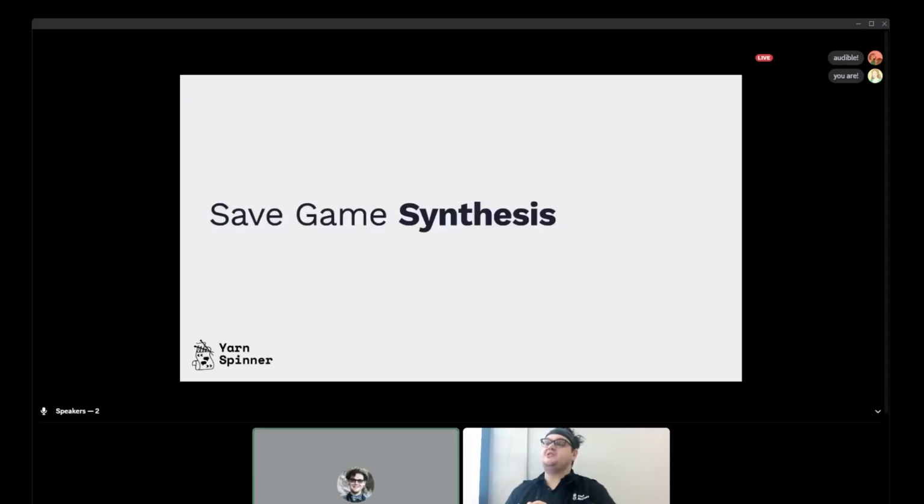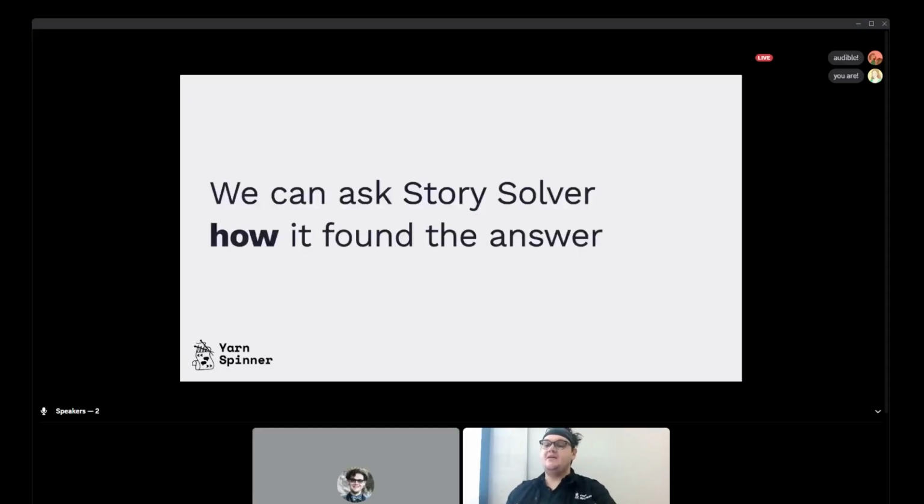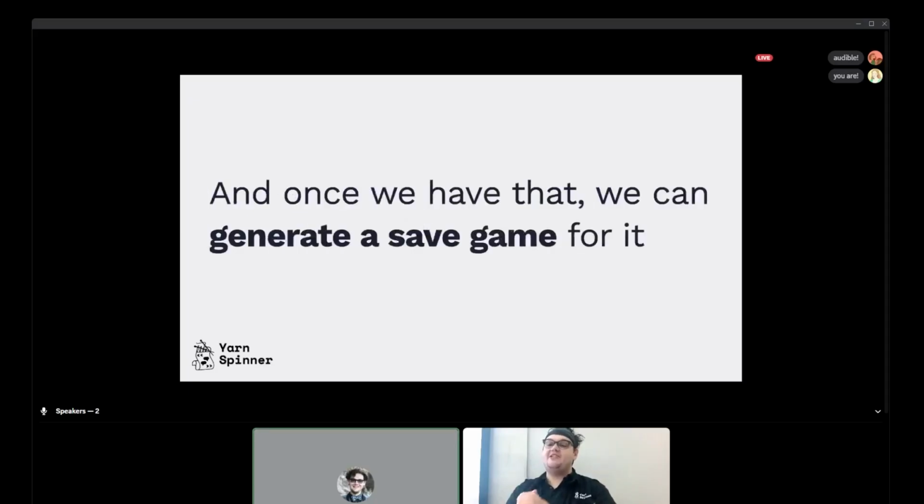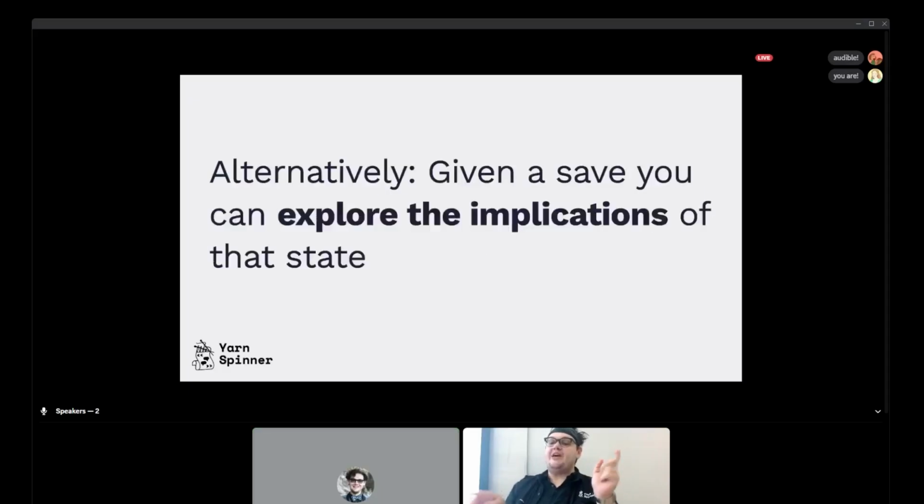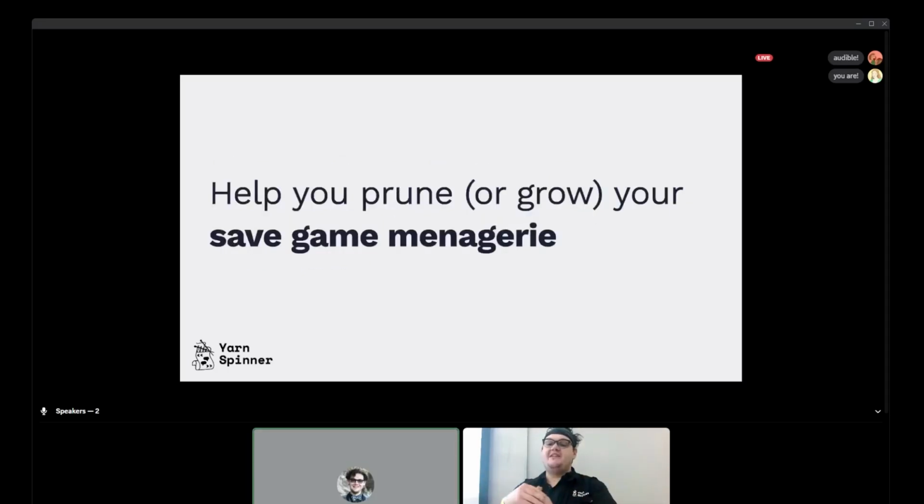And of course, one of the most interesting uses of this is save game synthesis. As I showed you, we can ask Story Solver how it found an answer. And once we have that, we can generate a save for it. We saw this in action. It's really cool. But you can also give it a save and ask it to explore the implications of that save to find out how they got in that state, which is useful if there's something broken. And it can help you prune or save or grow your save game menagerie, which is very common when you ship a game that has lots of saves and lots of players.